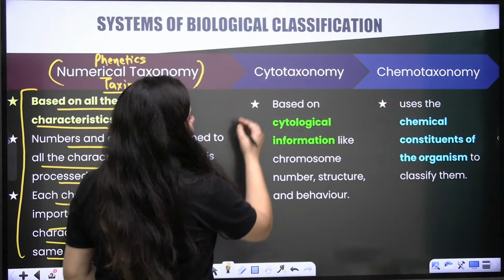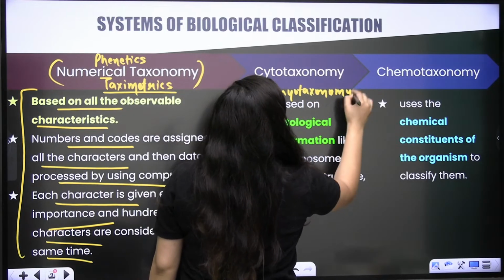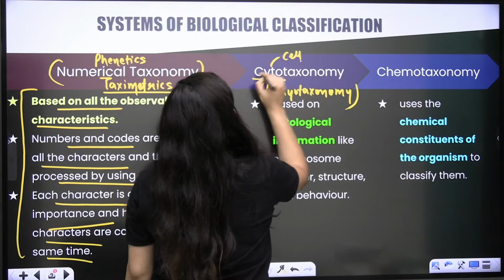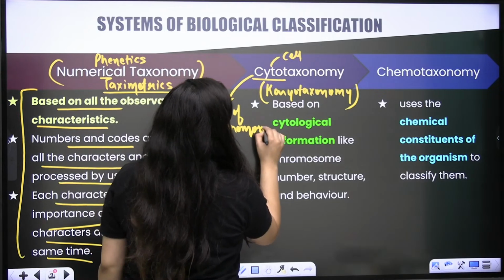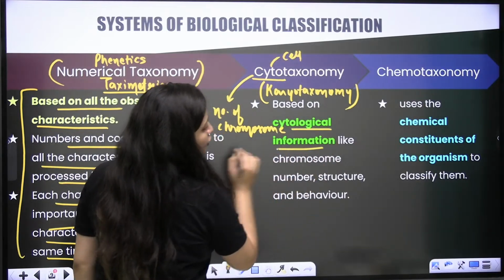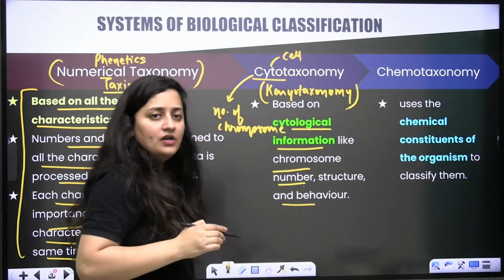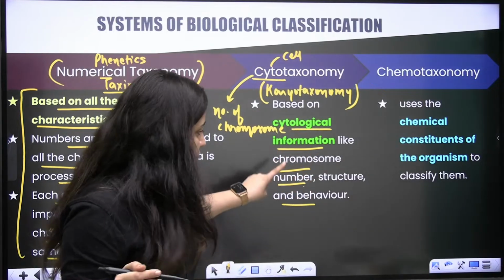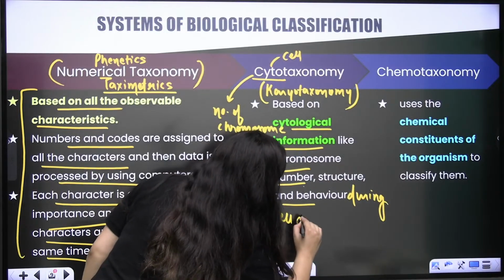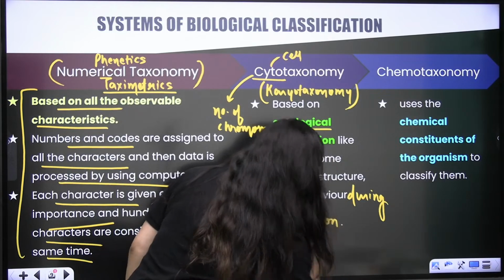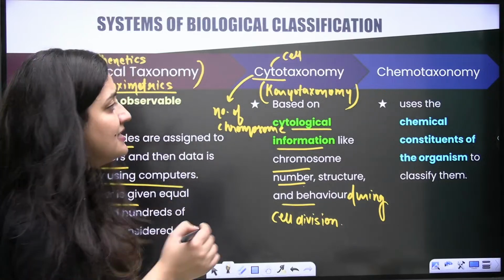Next is cytotaxonomy, also known as karyotaxonomy. The word cyto is related to the cell. So here you will see the number of chromosomes, their structure and behavior. It is based on cytological information, meaning cell information. When will we study it? During cell division. That's the main point here.